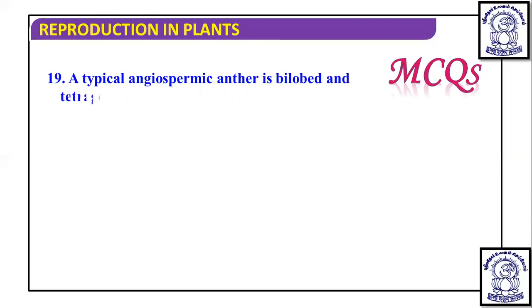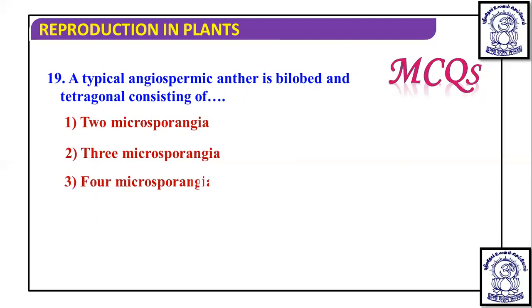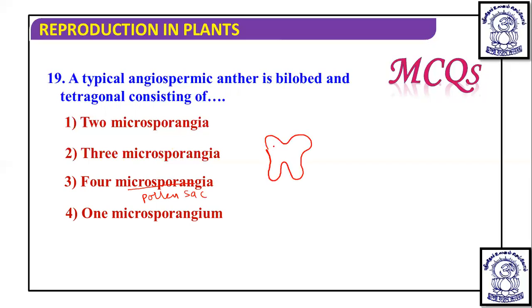Okay. Next, a typical angiospermic anther is bilobed and tetragonal, consists of 2 microsporangia, 3 microsporangia, 4 microsporangia, or 1 microsporangia. Dear students, microsporangia are nothing but a pollen sac. And as we have discussed in several diagrams, in a transverse section of the anther, you will find the presence of 4 pollen sacs. So 4 microsporangia are found within a bilobed tetragonal anther.